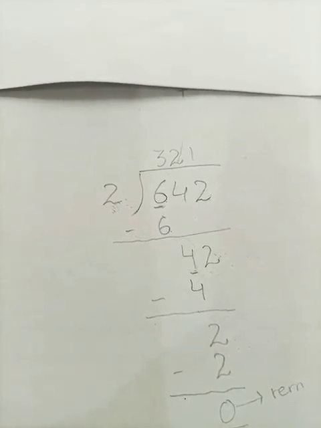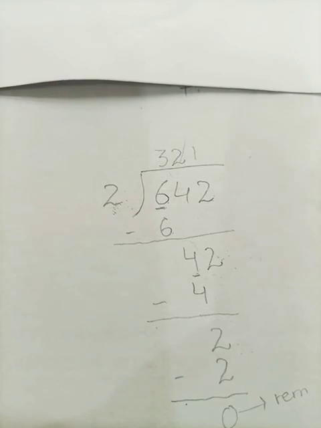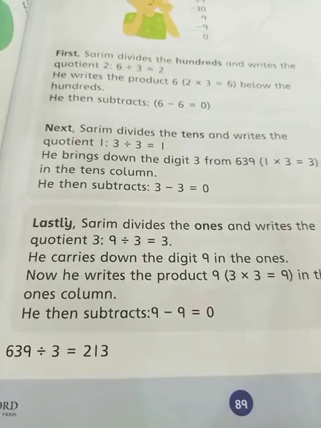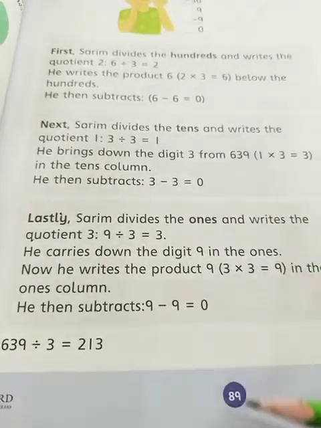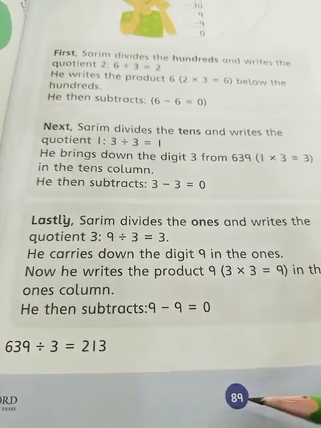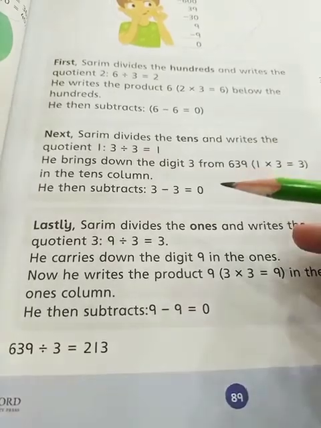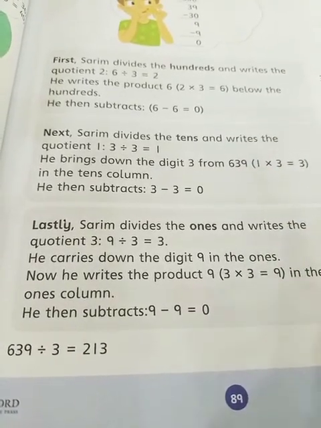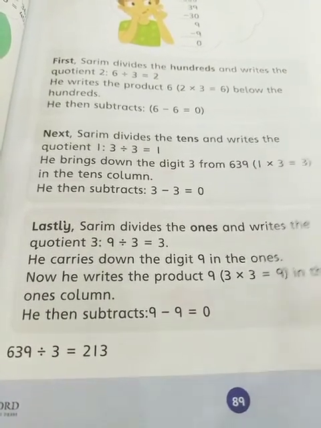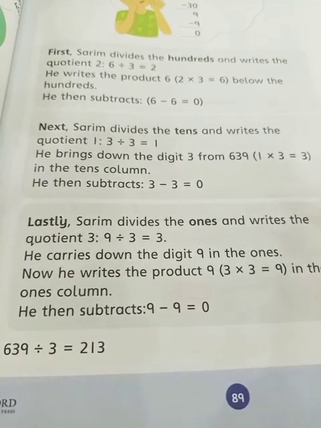You can follow these steps to solve the questions. So students, here are the steps on page number 89. You will have to follow these steps that I have told you, and by following these steps you can solve all the questions of division very easily.